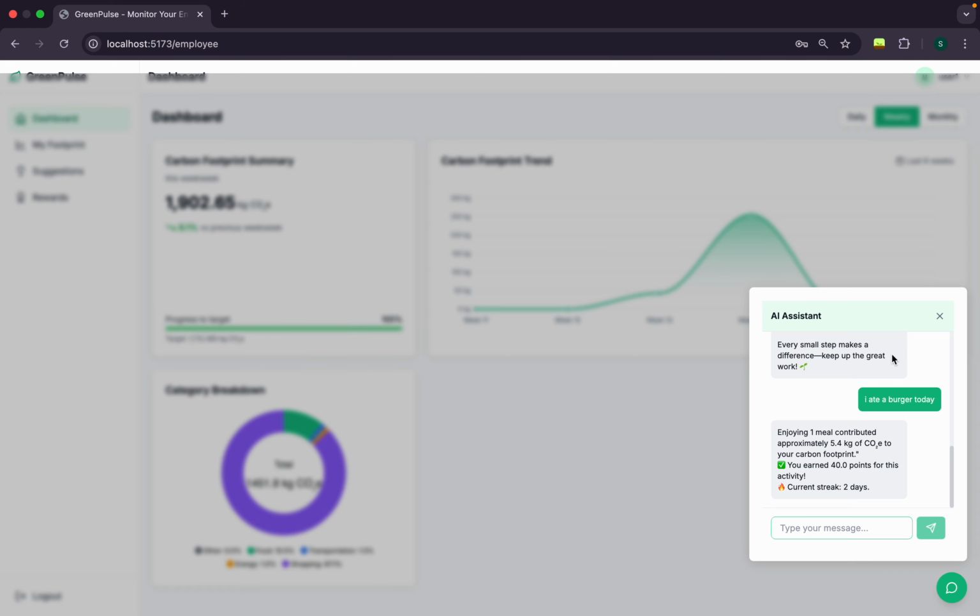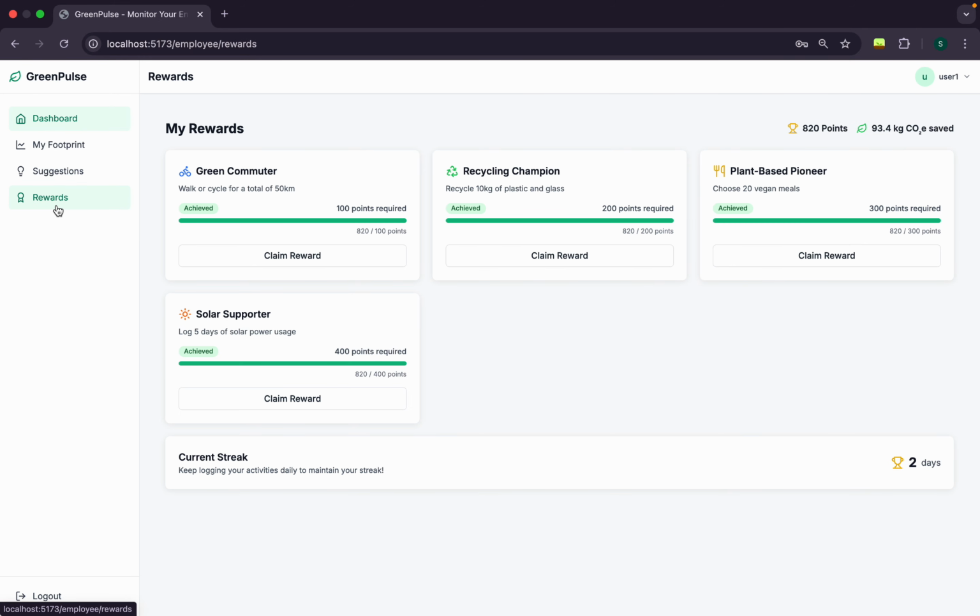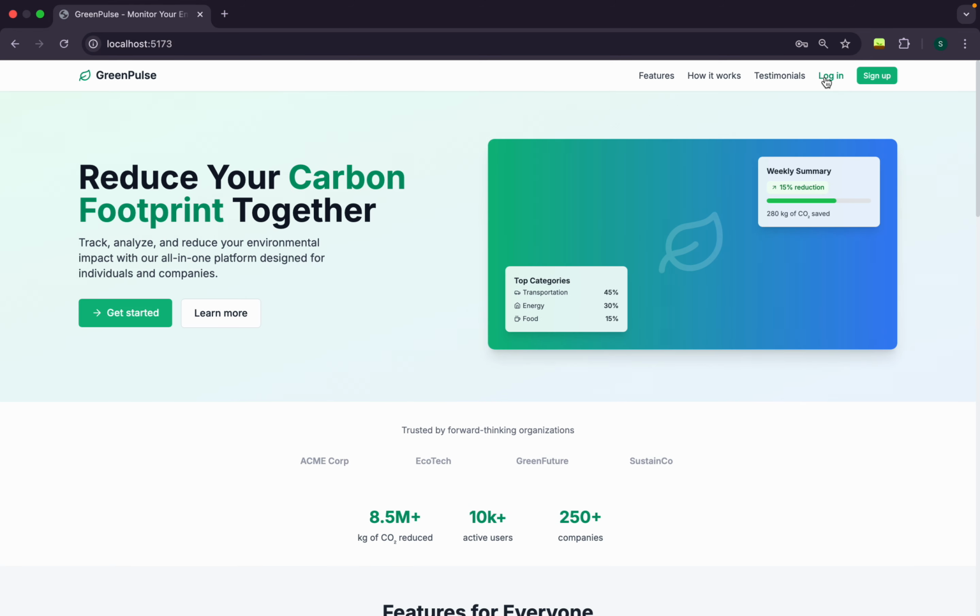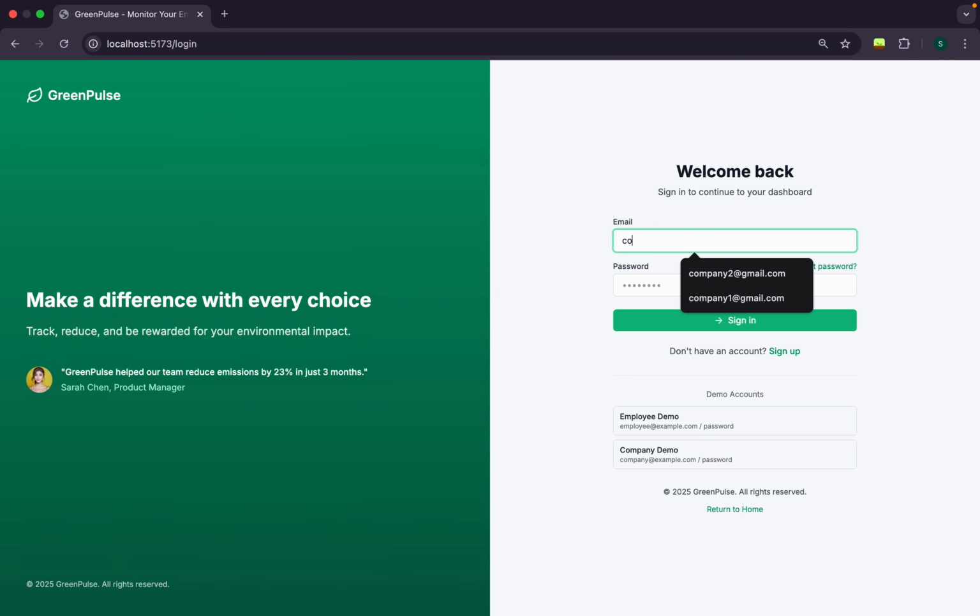There's also a notification agent which sends out notifications, and based on these emissions, the user earns points, and also as the points accumulate, users can earn badges and extra perks, like gift cards based on their achievements from their companies. And for the companies, here's the best part: companies have their own logins.